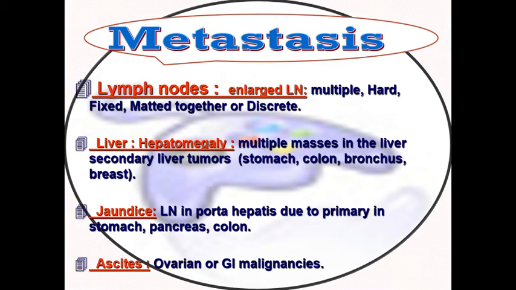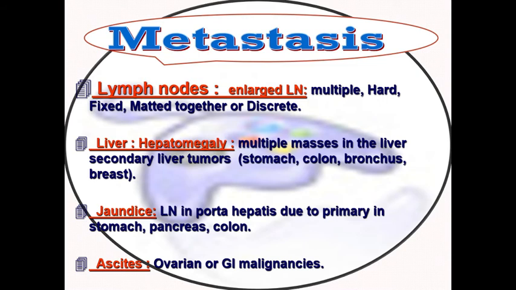The liver is also affected by metastasis, where on palpation the liver shows multiple masses due to secondaries, usually arising from the GI tract, including the stomach and the colon, but it can also occur from the breast and from the bronchus.